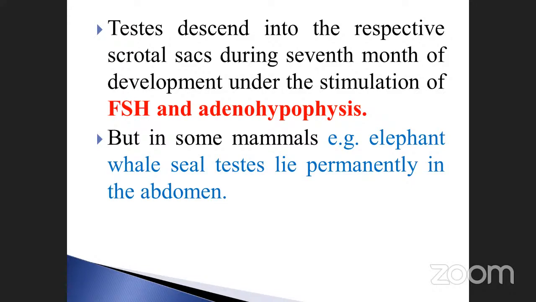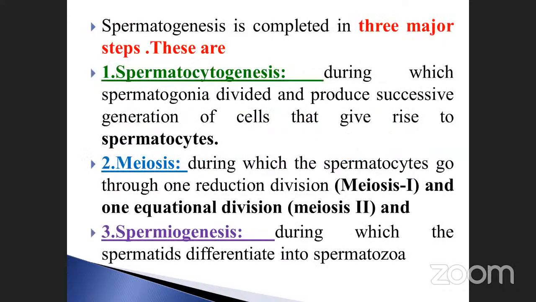But in some mammals, for example elephants, whales and seals, the testis lies permanently in the abdomen. These two things are very, very important. Okay, so go to the next one. Spermatogenesis is completed in three major steps, as we already discussed: spermatocytogenesis, meiosis 1 and 2, and spermiogenesis.